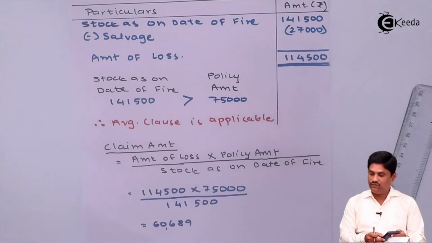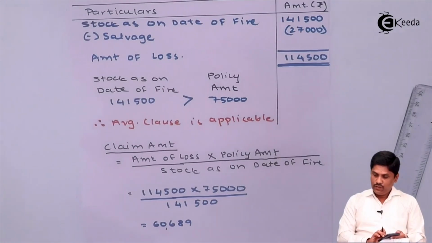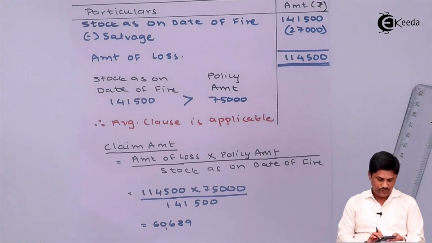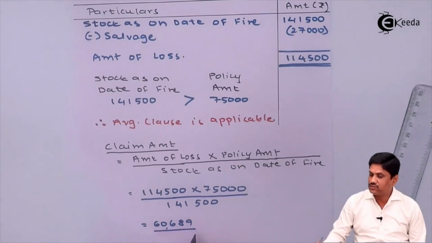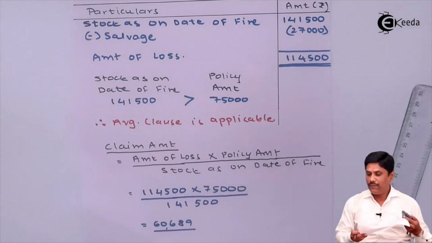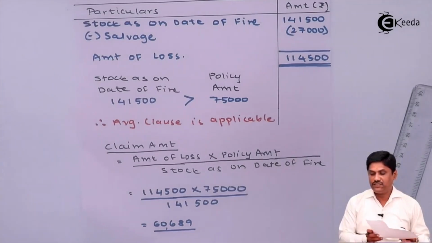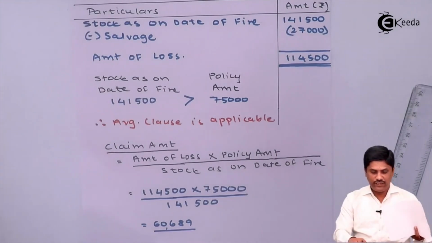Let's once again reconfirm it. 114,500 amount of loss multiplied by policy amount, which is 75,000, divided by 141,500. Your amount is 60,689. Understood? तो आपका क्लेम अमाउंट कितना हो जाएगा? 60,689. So let us write our answer in a proper way.